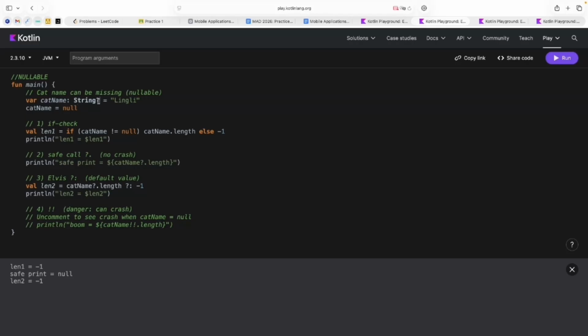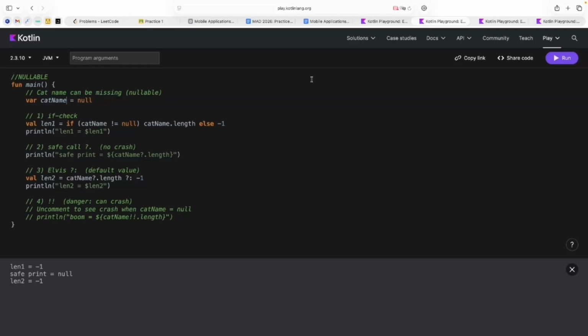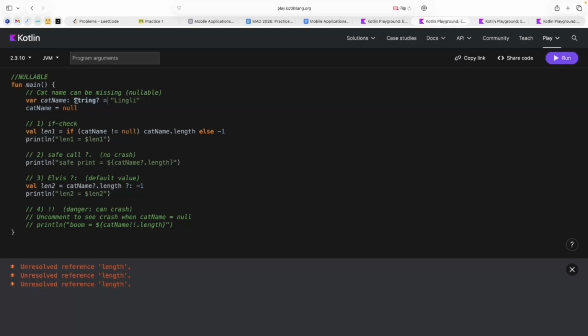But I can't remove this type, because if I try to do something like this, I think I will have a problem. With this information, the compiler can't determine the type of my value. Is it a nullable integer, or nullable string, or nullable something? That's why when we work with nullable types, we need to determine the type in such a way.